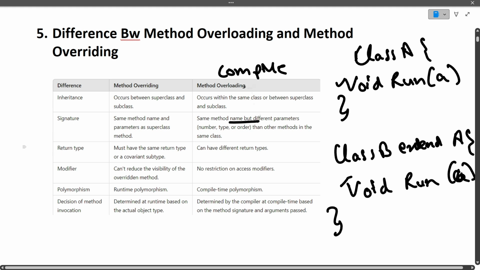Method overloading was done in a single class, but method overriding is done between two classes, and inheritance is the important factor in method overriding.